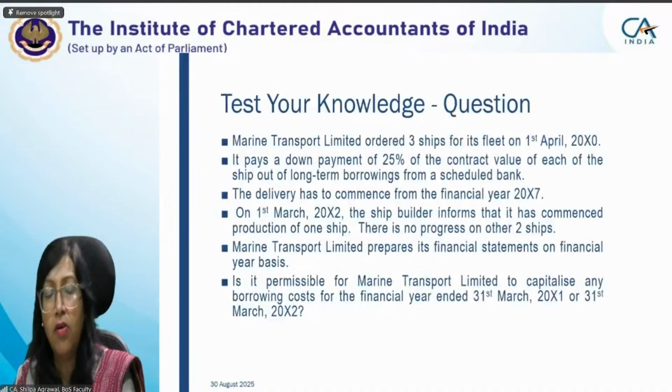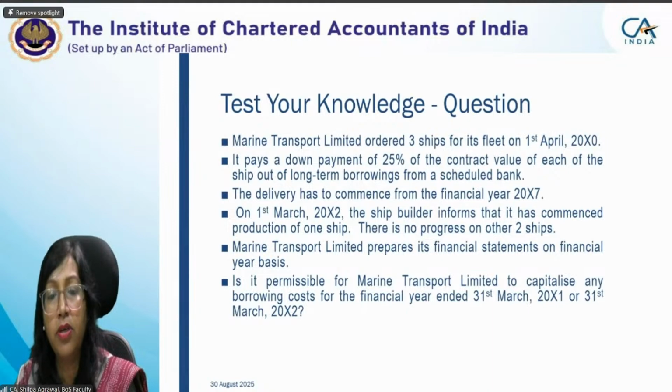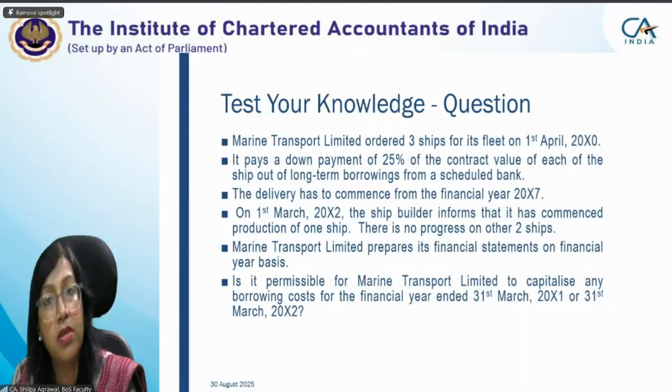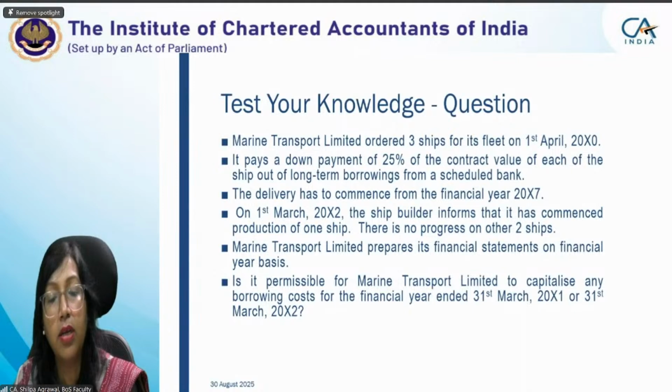Now we have a question in your tested knowledge part. This is question 1. Marine Transport Limited ordered 3 ships for its fleet on 1st April 20X0. It pays a down payment of 25% of the contract value of each ship out of long-term borrowings from a scheduled bank. The delivery has to commence from financial year 20X7. On 1st March 20X2, the shipbuilder informs that it has commenced production of 1 ship. There is no progress on the other 2 ships. Marine Transport Limited prepares its financial statements on a financial year basis.